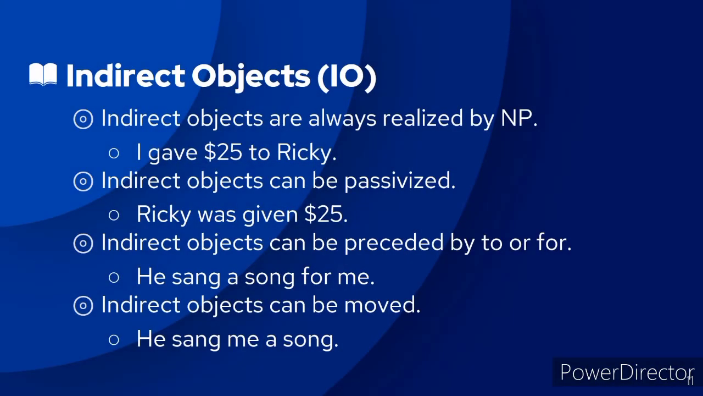Let us now proceed to indirect objects, or IO for short. Indirect objects are always realized by a noun phrase. I gave $25 to Ricky. So, indirect objects can also be passivized. Ricky was given $25.